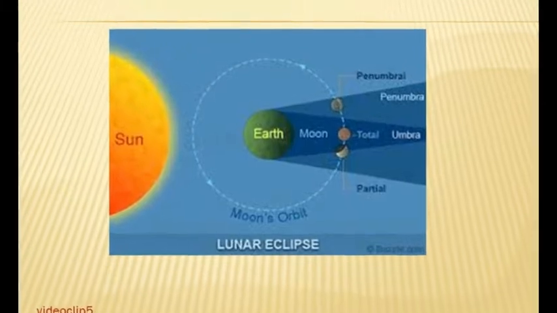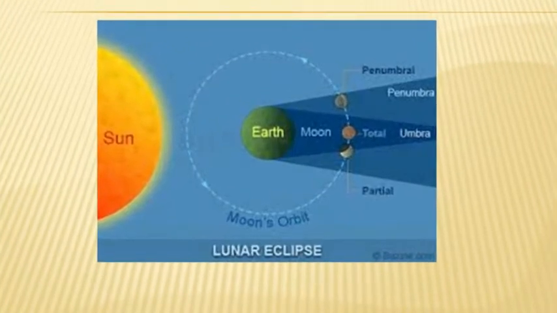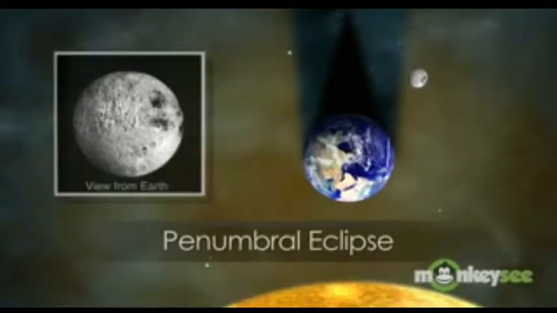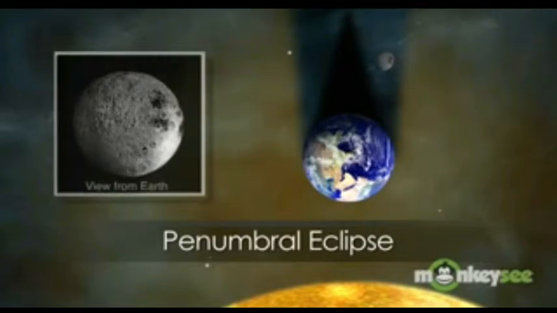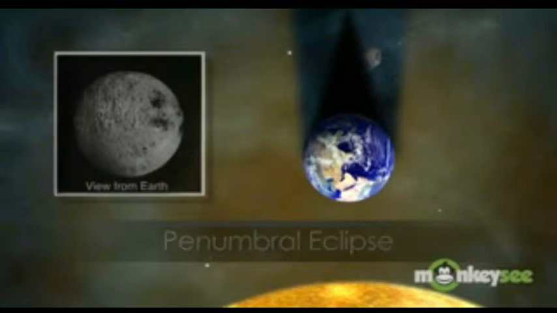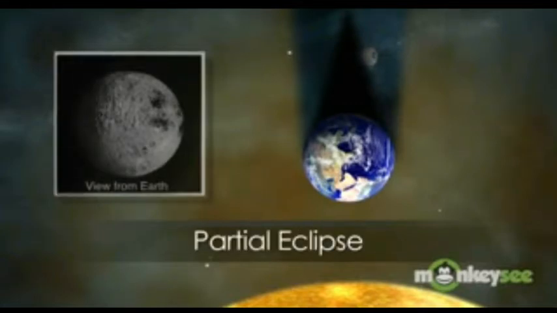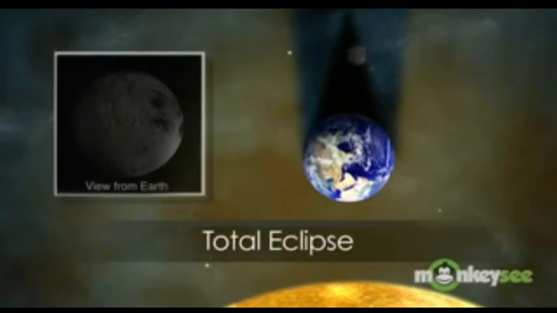Yes, we could see some pictures of total lunar eclipse. Next video. This video gives you an idea about different types of eclipses. That is, the eclipse can be total, annular or penumbral. So have a look at it. When the moon comes in the penumbra region, we have a penumbral eclipse. When it is in between umbra and penumbra, it is a partial eclipse. When the moon lies in the umbra region, it's a total lunar eclipse.